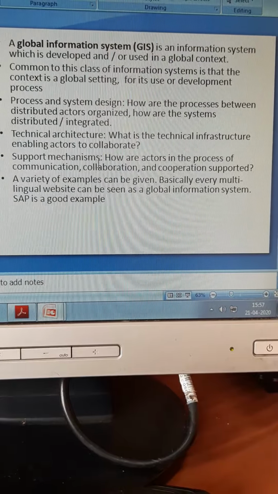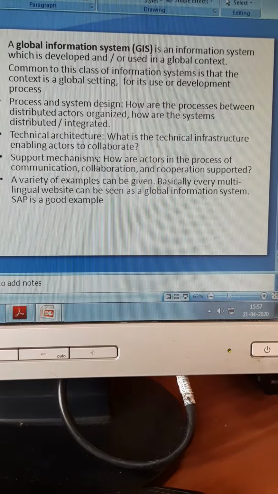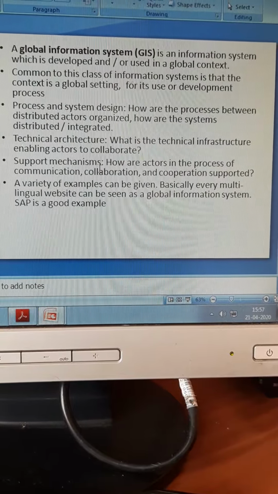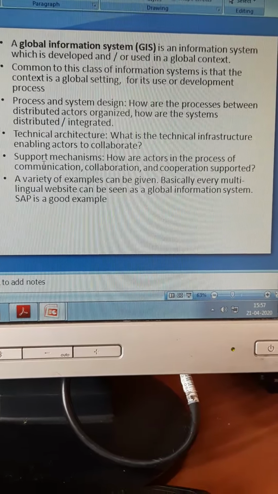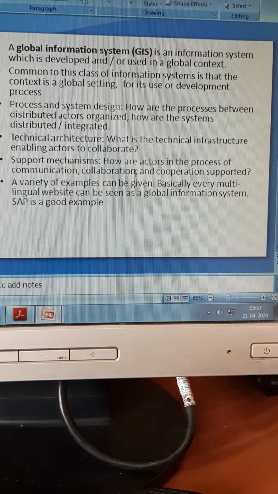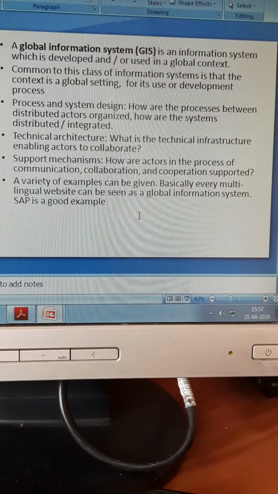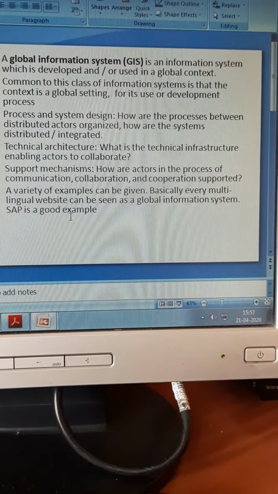Now, apart from the technical infrastructure enabling, they have added another very important word, artificial intelligence, real time reactions. Support mechanisms: what are the communication, collaboration, so that a common man should be able to use it. So how they are doing this.